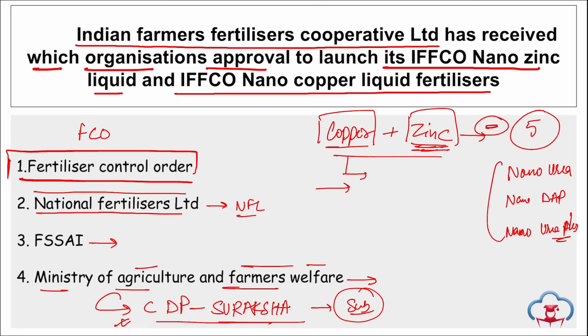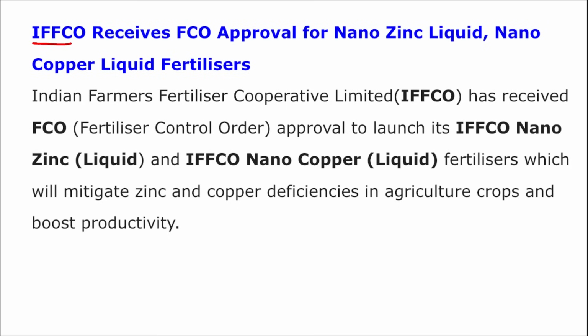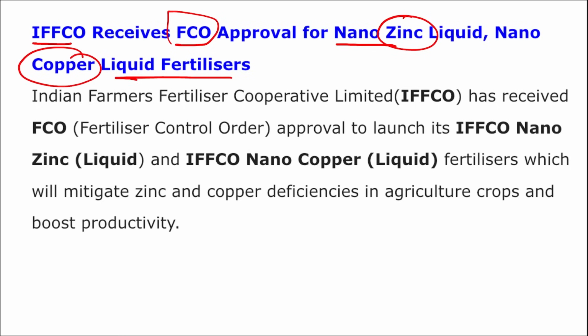Direct question can be asked that CDP Suraksha was launched by which ministry? It was launched by the Ministry of Agriculture and Farmers Welfare. And under this, who will be benefited with the subsidy? So horticulture farmers will be benefited under this subsidy under this scheme. And this CDP Suraksha's full form can also be asked. Moving on, here you can see IFCO received the FCO approval for nano zinc liquid and nano copper liquid fertilizers.